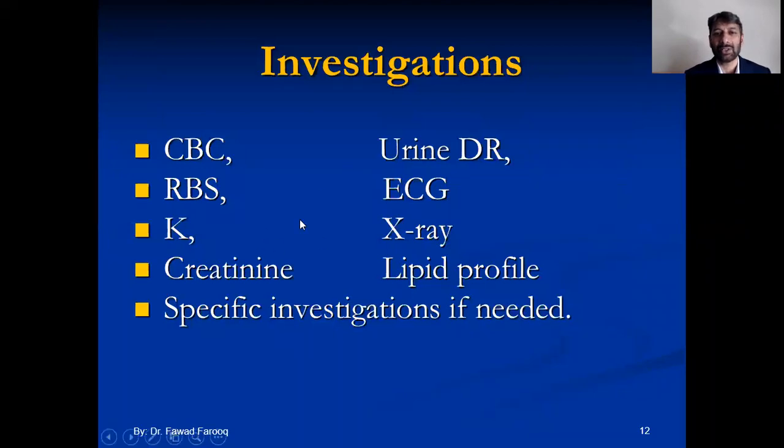Always try to assess every hypertensive patient with these basic investigations. They will give you an idea about clues towards secondary causes and complications. So every hypertensive patient needs a comprehensive assessment in terms of confirming diagnosis, etiology, complications, and other comorbidities.